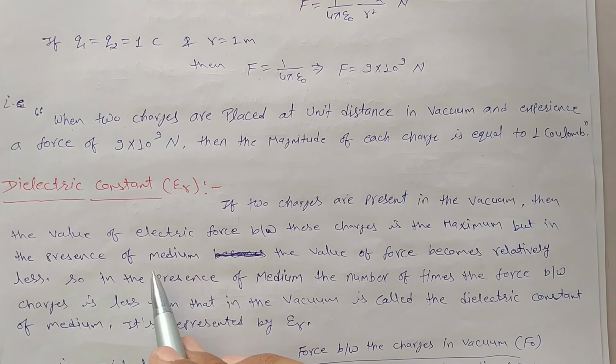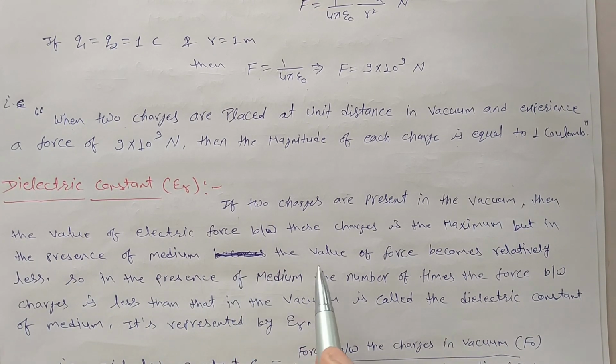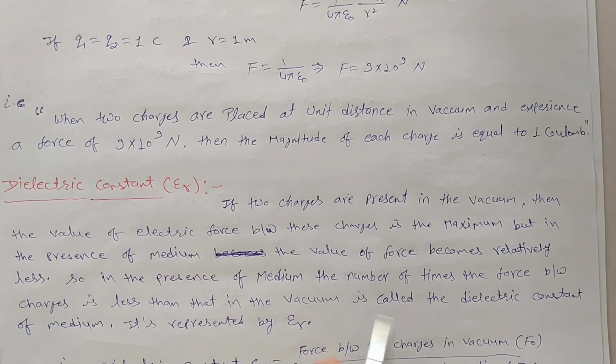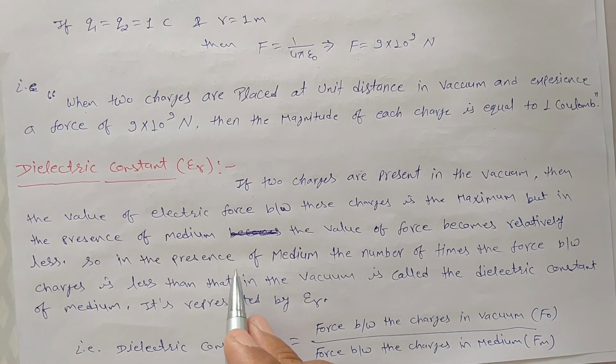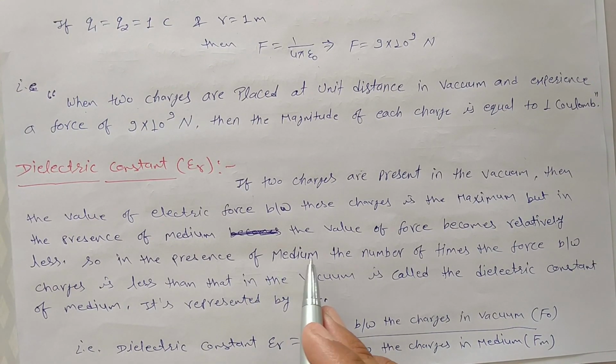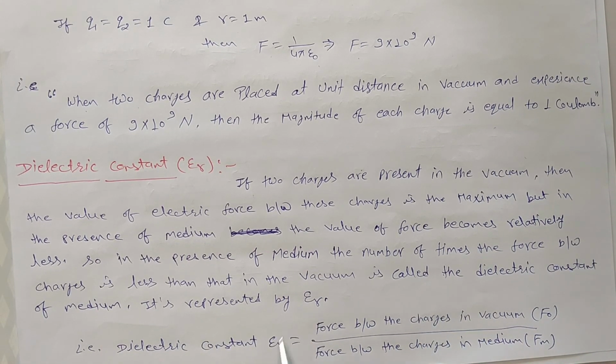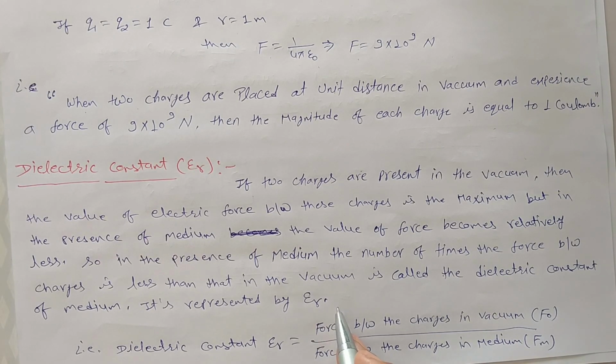But in the presence of medium, the value of this electric force becomes relatively less. So in the presence of medium, the number of times the force between charges is less than that in the vacuum is called the dielectric constant of a medium. Dielectric constant is represented by epsilon r.